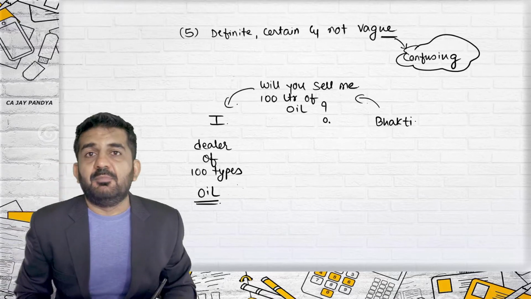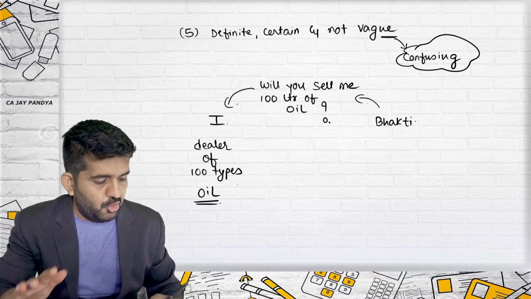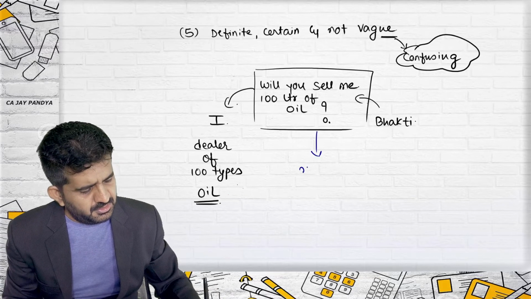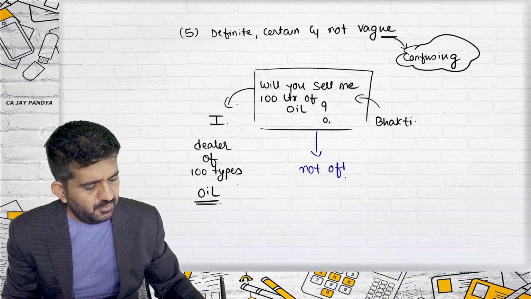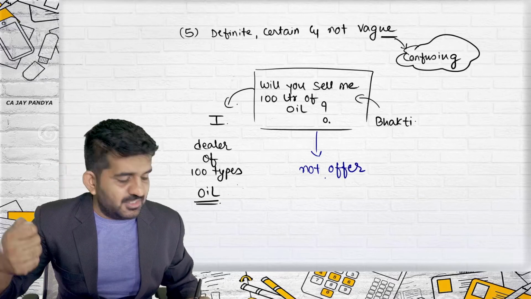Bhakti is giving me an offer. She thinks she is giving me an offer. Believe me, this is not an offer. Why? It is not definite and certain.